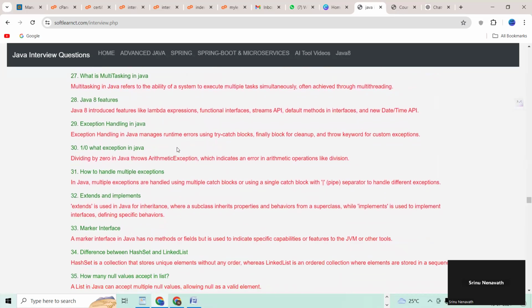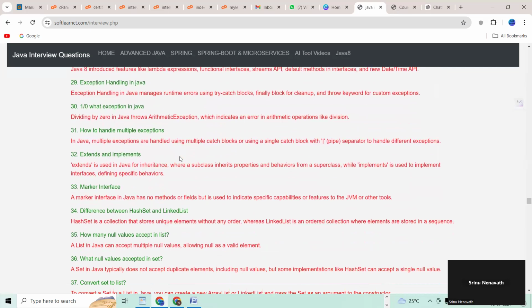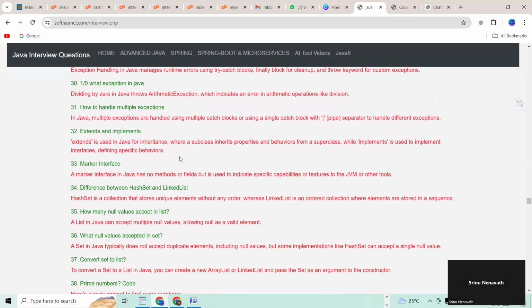29th question. Exception handling in Java. 30th question. 1 divided by 0, what exception is thrown in Java? 31st question. How to handle multiple exceptions? 32nd question. extends and implements. What is the difference between extends and implements and where can we use them?